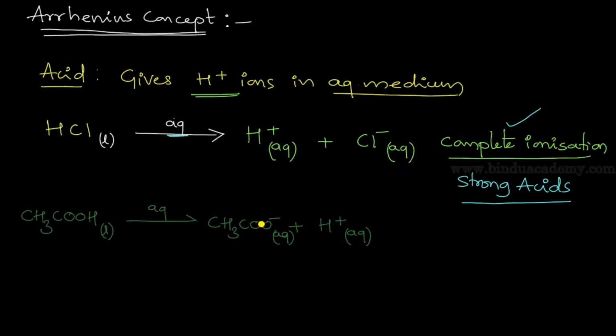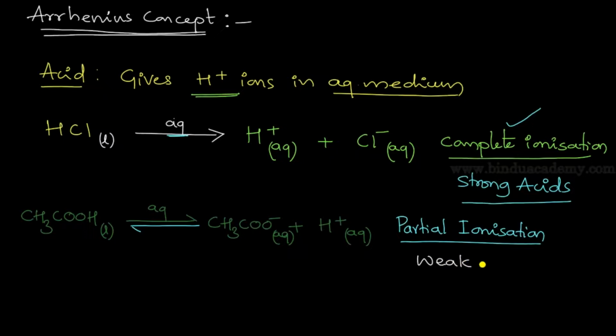Why is it a reversible reaction? Because CH3COO minus combines with H plus ion, giving back acetic acid once again, the backward reaction. So in this case the dissociation is partial. Therefore we write here partial ionization, or partially ionized. Or in more sophisticated words, you can use partial dissociation. If there is partial dissociation, then such molecules are called weak acids. Now this is all about the acids.